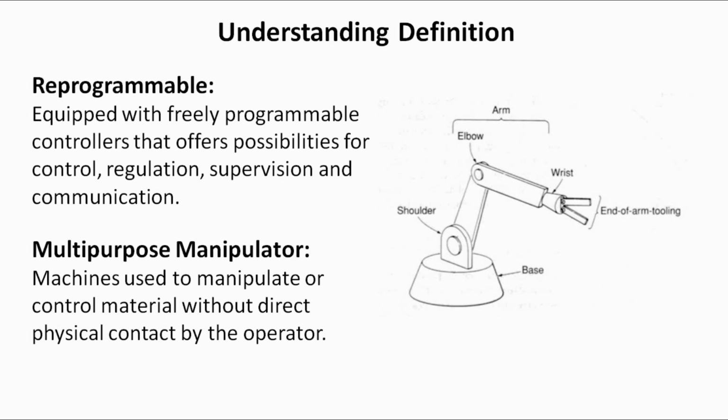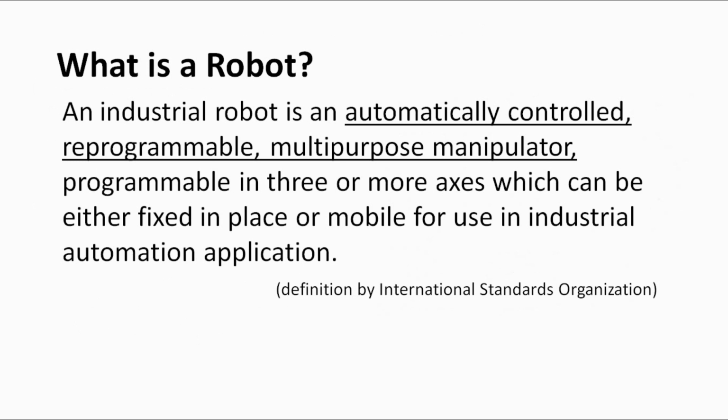Coming back to the definition, an industrial robot is an automatically controlled, reprogrammable, multi-purpose manipulator programmable in three or more axes. The programming of the robot can be done in three or more axes. The robot can either be fixed, or it can also be mobile, for use in industrial automation application.